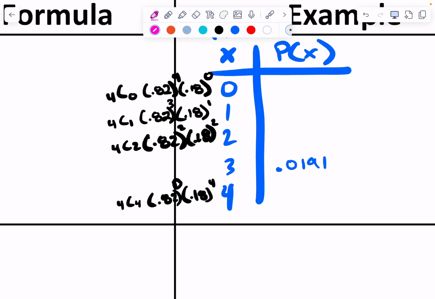I have 0.452. I have 0.397. Okay. I have 0.131. And then for the last one, I have 0.0010, which I gave you an extra decimal. So you can get rid of that last 0, that's fine. Is that true? Do they add up to 100? I can add them all up for you.